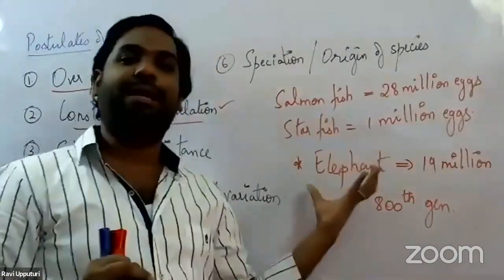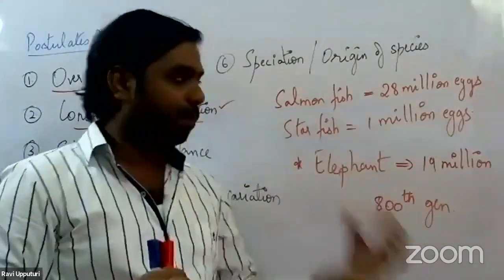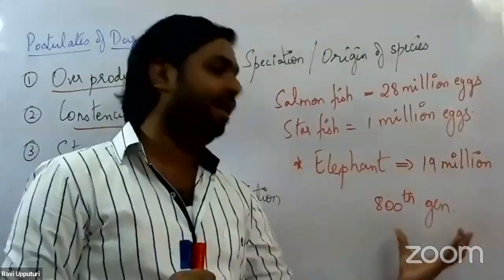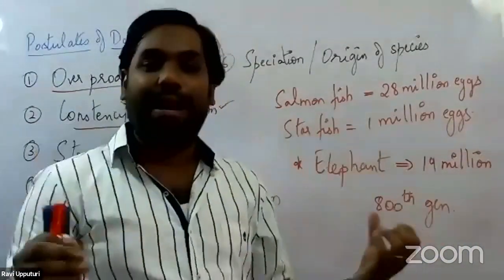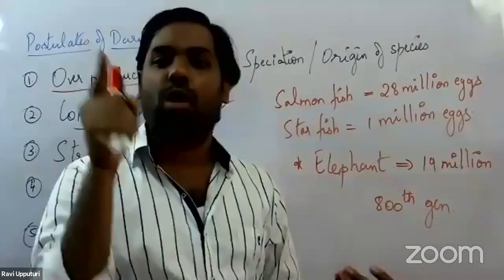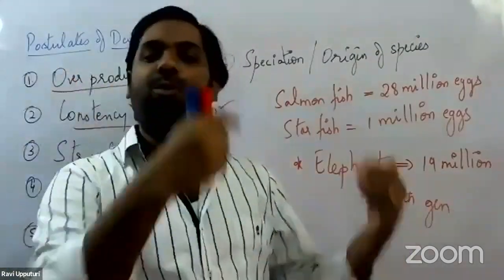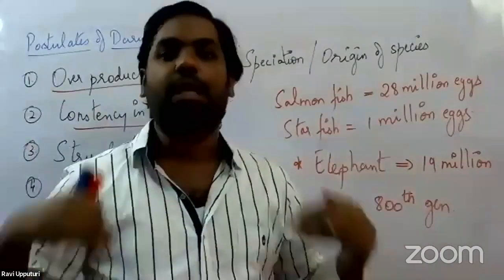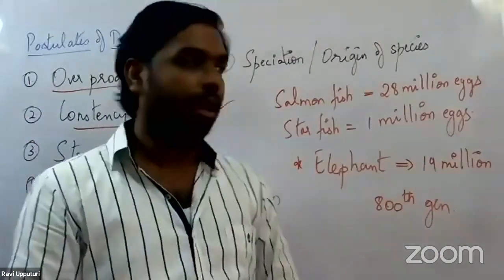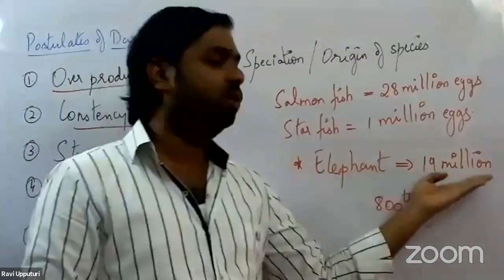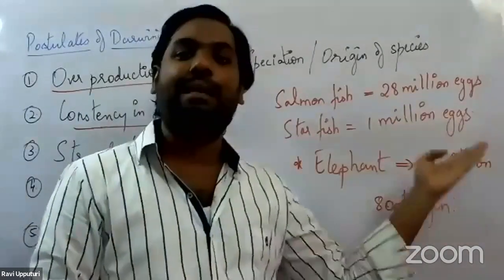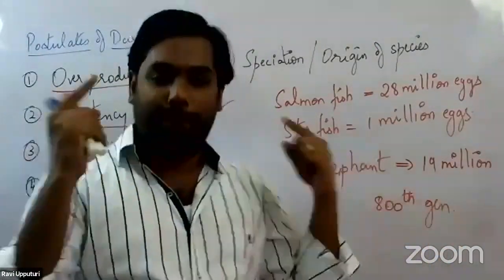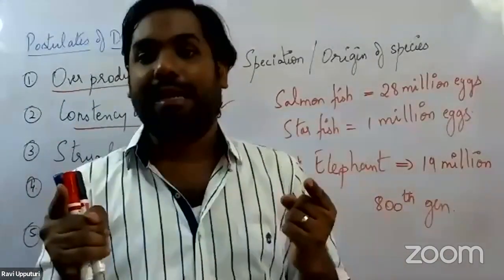Similarly, the slowest breeder, the elephant, would produce approximately 19 million descendants by the end of their 800th generation, provided there is an absence of any sort of check with regards to resources. So if there is availability of resources throughout, elephants alone could lead to approximately 19 million descendants by the end of their 800th generation. But what exactly is happening?